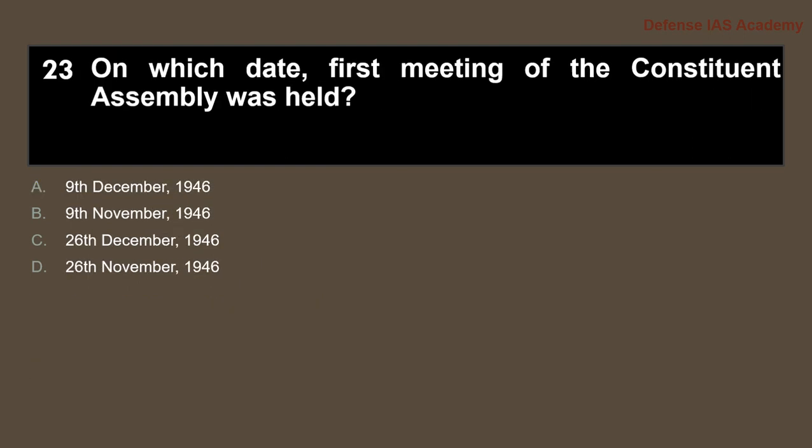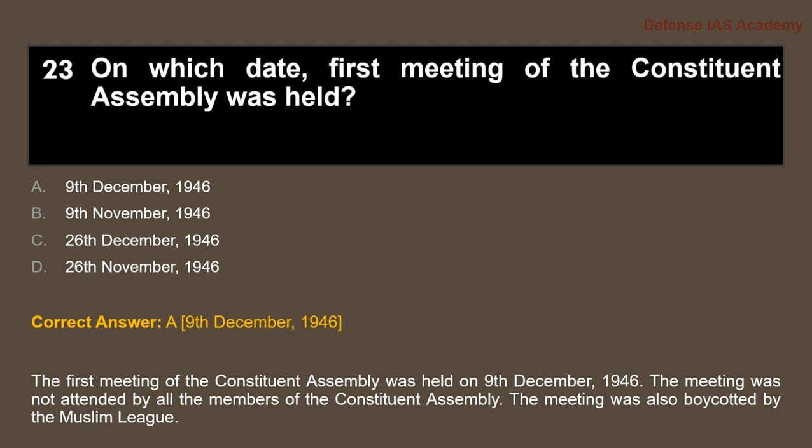Next question, on which date was the first meeting of the Constituent Assembly held? The answer is option A, 9th December 1946. The very first meeting of the Constituent Assembly was held on 9th December 1946. The meeting was not attended by all the members of the Constituent Assembly. The meeting was also boycotted by the Muslim League.